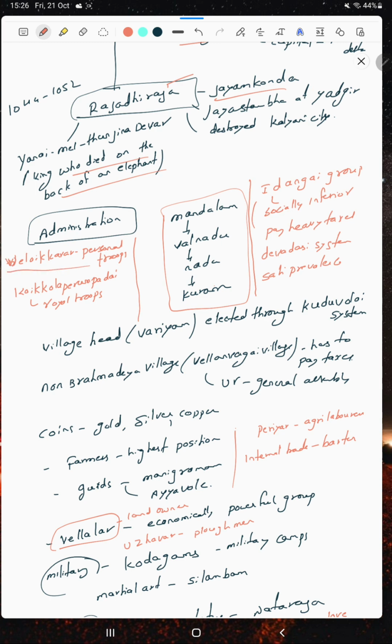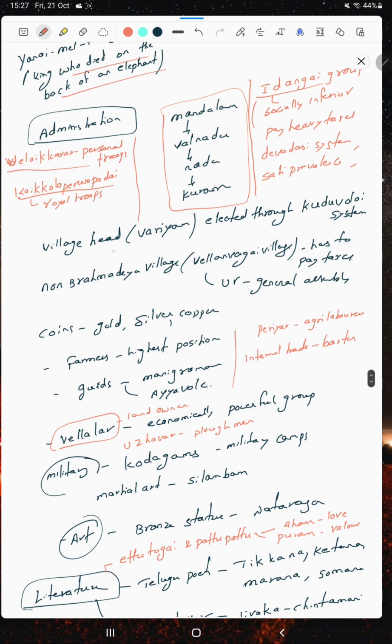Veliokara are personal troops, and Kokkailapuram Padai is the royal troops. Then the Idangai groups, which are socially inferior groups, have to pay heavy taxes. The Devadasi system is still present, and Sati prevails there. The village head is known as a Variyam, elected through the Kudavolai system.